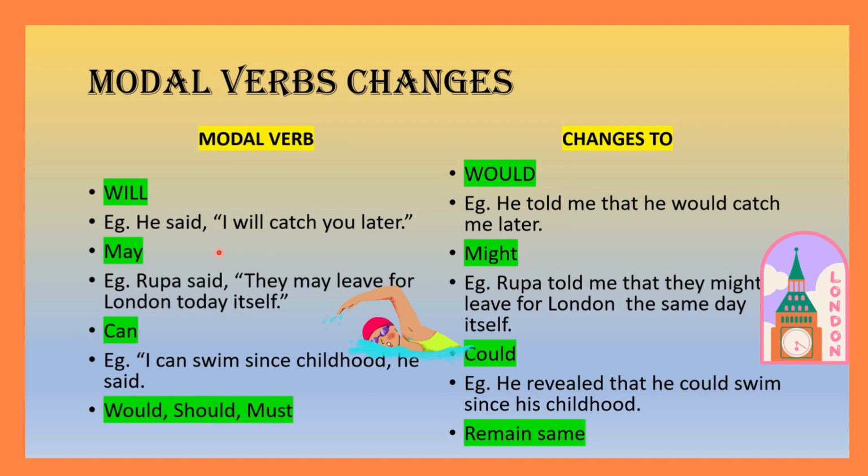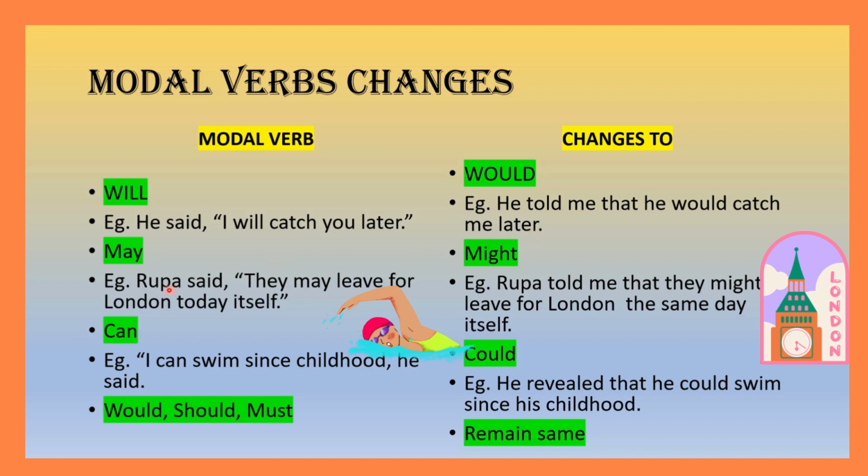Said becomes told me, comma changed to that. I becomes he. Will becomes would. You becomes me. So these changes take place when a sentence changes from direct speech to reported speech. Will changes to would, and many other changes take place, like pronouns also change accordingly.